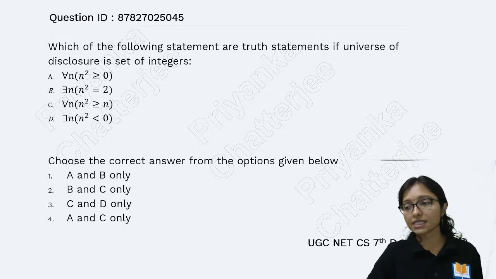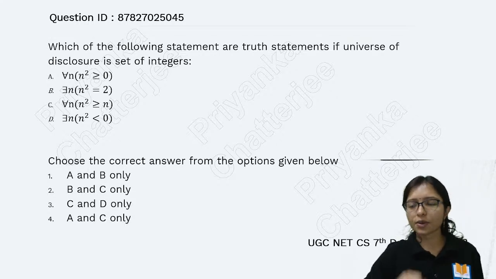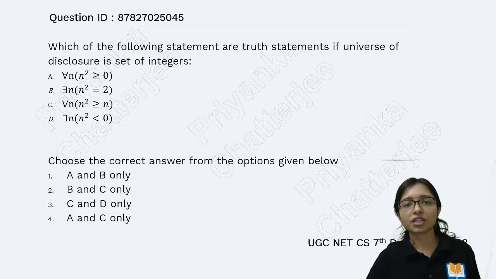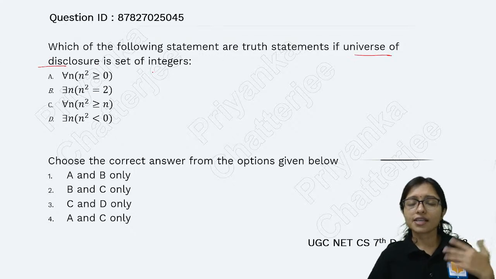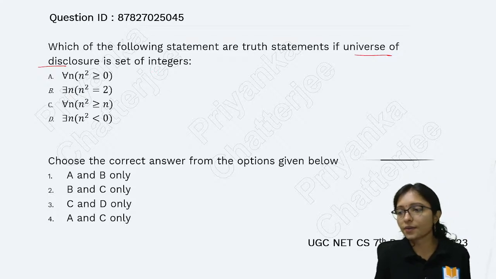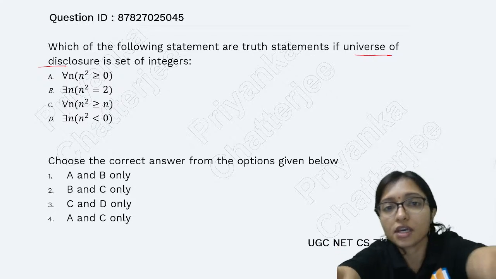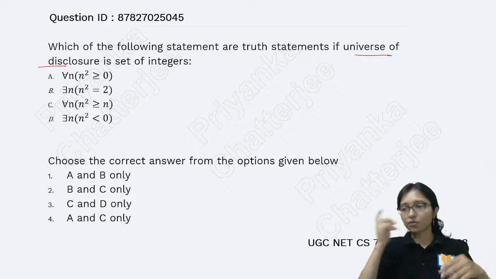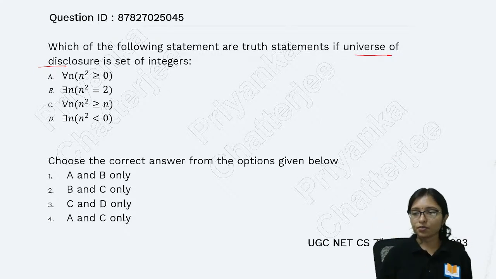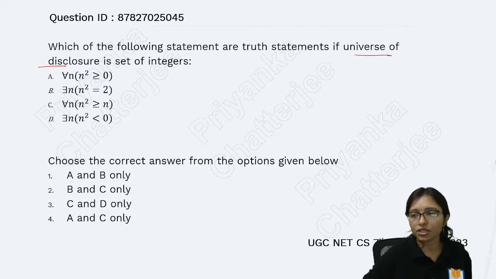4 to 5 questions means 10 marks. You can understand 8 to 10 marks was there from the same type of question, with a universe of discourse. In some questions integer was given, in some questions float was given. Like this they ask the question and ask you to solve it. So you have to solve the question. You can tell me what will be the answer. Here in front of you one question is there.